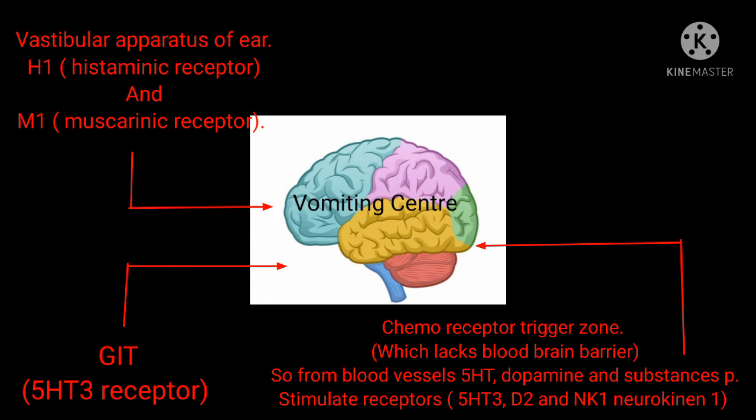The chemoreceptor trigger zone lacks the blood-brain barrier. So from blood vessels, 5-HT, dopamine and substance P stimulate receptors. The chemoreceptor trigger zone consists of three receptors: 5-HT3, D2 and NK1, neurokinin 1.